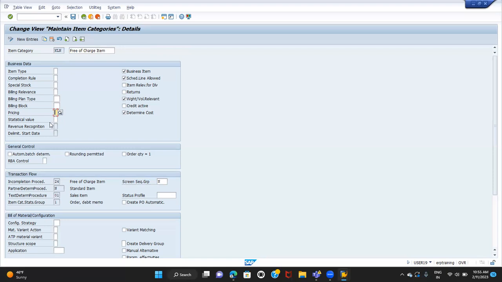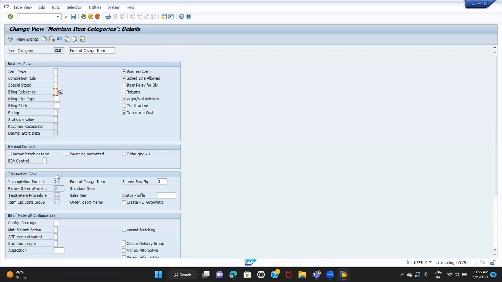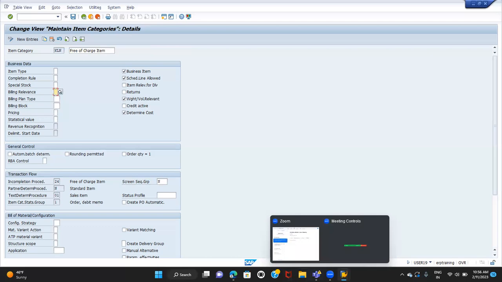Pricing is blank, so the system will not be able to determine the price for the particular item in the SDF order without charge. What else do we need? Billing relevance is also blank because it is not relevant for billing. These are the main two differences you can see in the item category KLN. Now we understood the controlling elements of the free of charge subsequent order: header sales document type and item category. The scheduling category CP we already know, so no need to discuss it again. This is about the free of charge subsequent order.